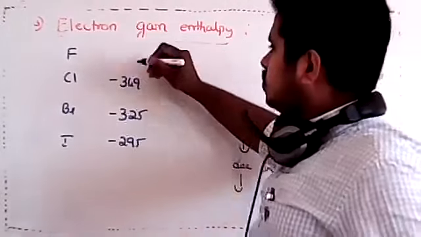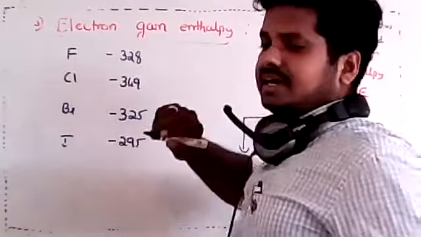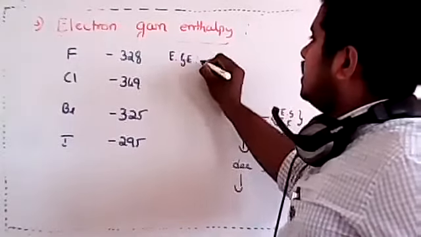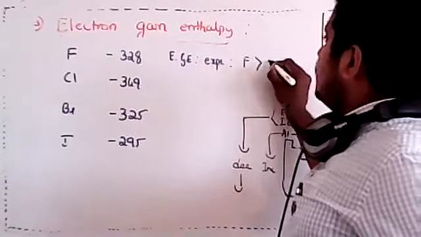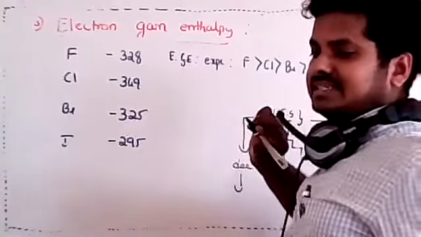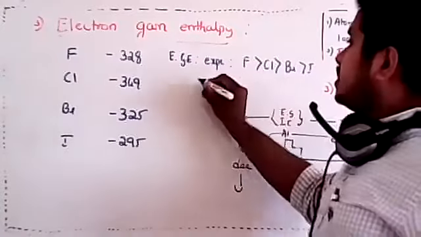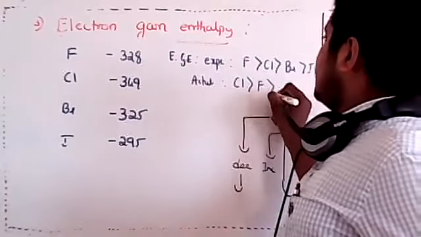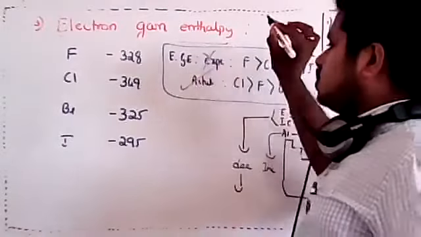It should be more. But do you know, when I measure, it comes out to be 328. It is lesser. So very, very important one, for the competitive part also. The expected electron gain enthalpy for the halogens is that fluorine should be more than chlorine, then bromine, then iodine. The reason is fluorine is smaller in size, it would release more energy. So down the group, atomic size increases, electron gain enthalpy should decrease. But the actual order is chlorine is more compared to fluorine, compared to bromine, compared to iodine. So this is very important. Expected is wrong, actual is correct.